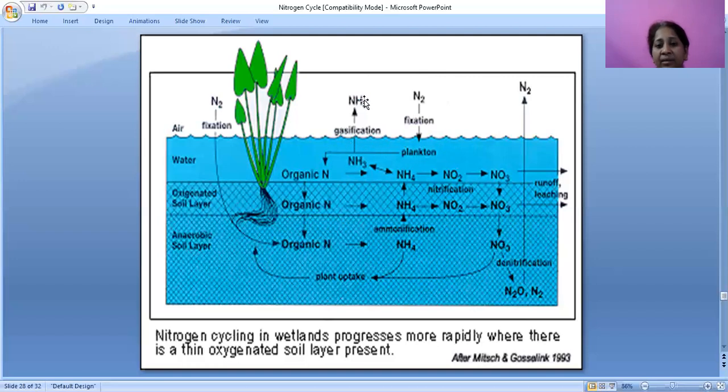After this, ammonia in the form of gas will be lost out of the wetlands. Also, due to leaching, nitrates will be lost from this wetland. From Mitsch and Gosselink 1992.